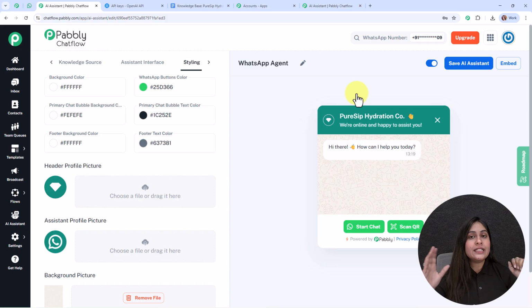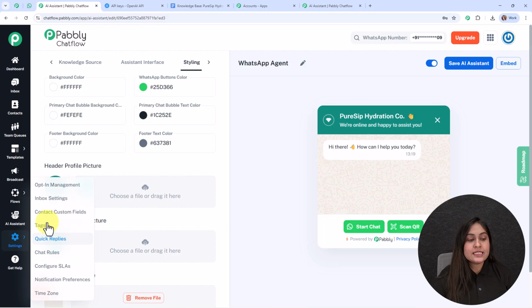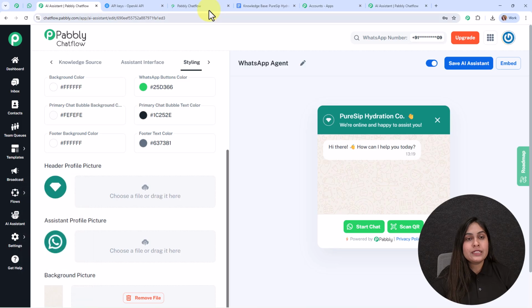And now after creating this AI assistant, let me tell you that you also need to assign this WhatsApp AI assistant to your WhatsApp chats. So to assign this assistant to your WhatsApp chats in bulk, what you need to do is click on the settings, and from here you need to select inbox settings. For now I'm going to open it in a new tab.